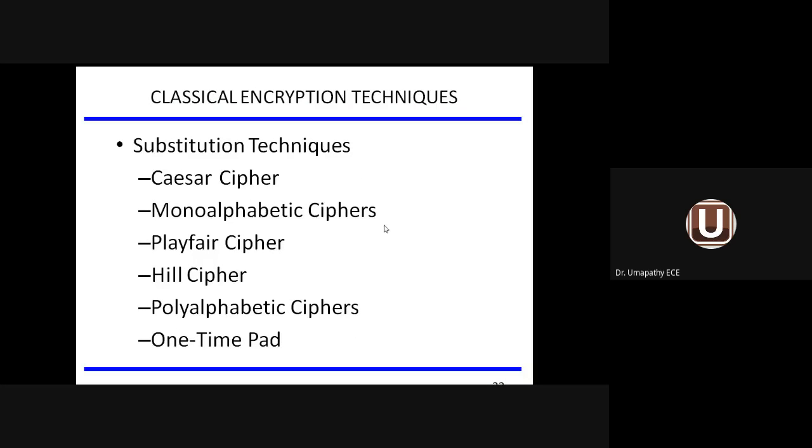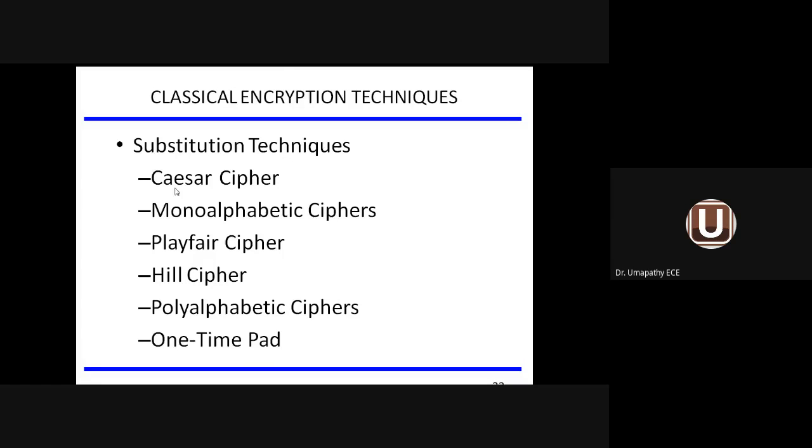When we come across the substitution technique, under it we have various subdivisions available: Caesar cipher, mono-alphabetic cipher, Playfair cipher, Hill cipher, polyalphabetic cipher, and one-time pad. Substitution technique means that for each character in the plain text information, maybe a single character or maybe a double character, or multiple characters, I am going to substitute some other letter to frame the ciphertext so that it can be securely transmitted to the receiver side. So many ciphers are available.